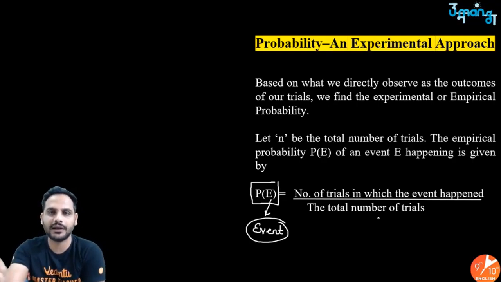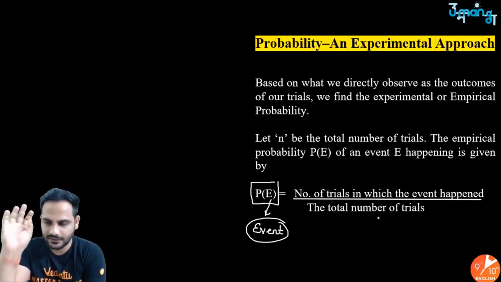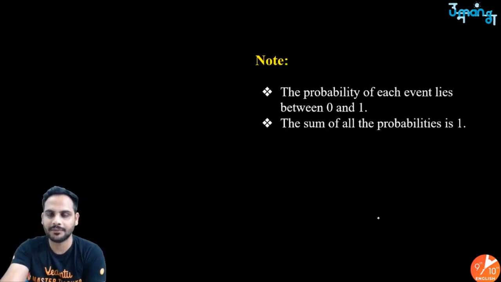Just remember the formula: the probability of any event is the number of trials in which that event has occurred upon the total number of trials. Okay, let's understand it with the help of an example. One more thing: probability always has to be between 0 and 1.